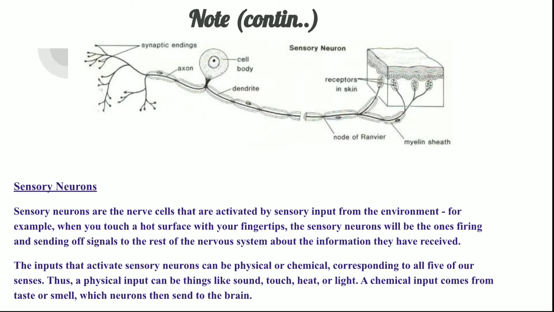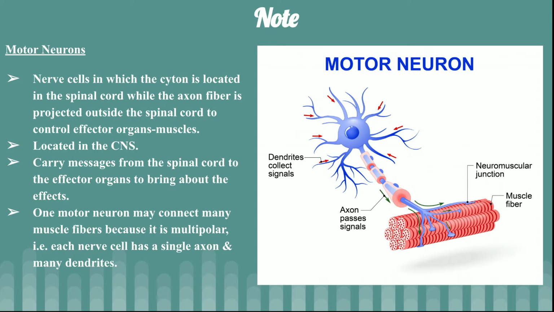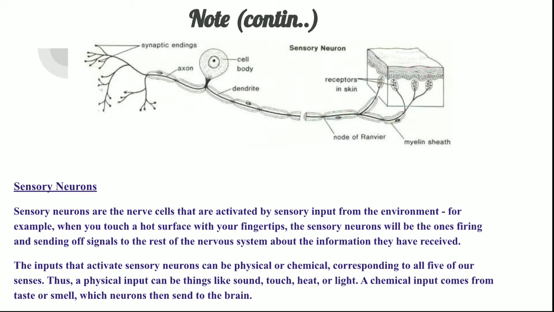Then we come to the sensory neuron. From the picture we can see that in the sensory neuron the cyton is almost in the middle, but it's not in proportion. The axon is slightly away from the dendrites. In the motor neuron we have seen that the cyton is towards one end, whereas in this sensory neuron the cyton is almost towards the middle.